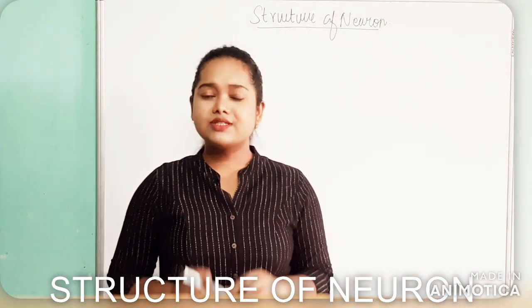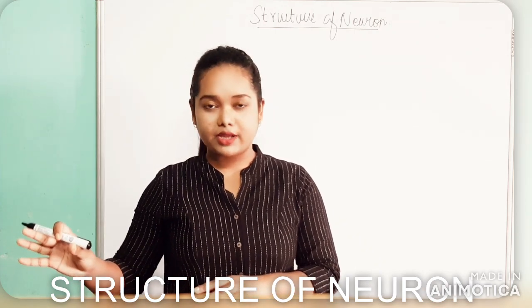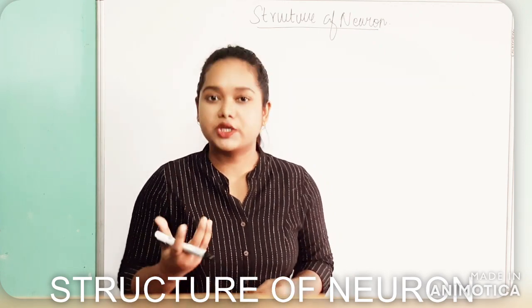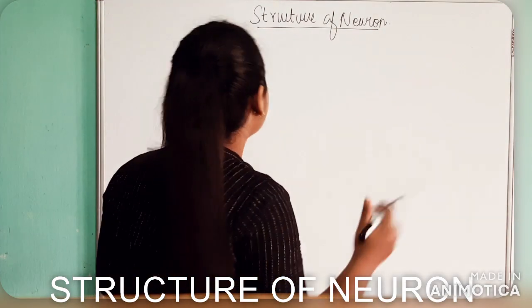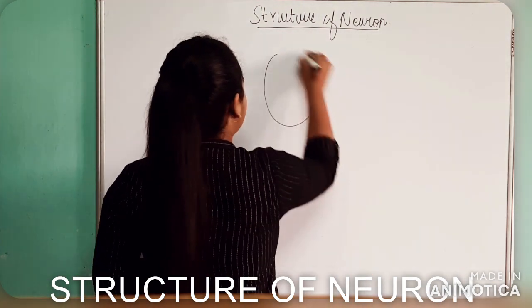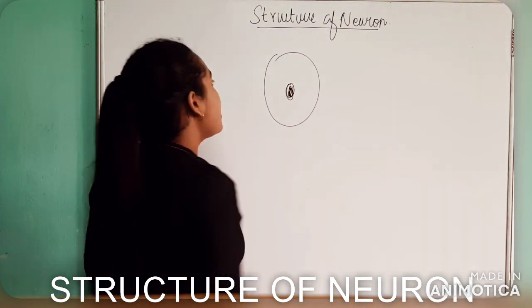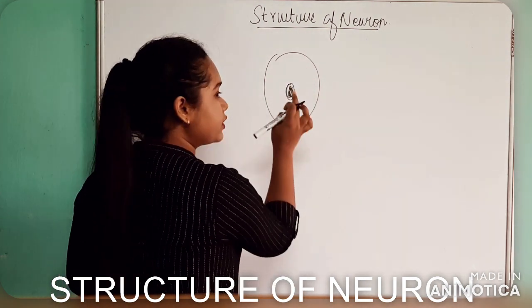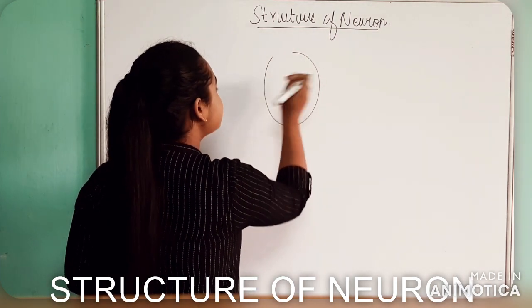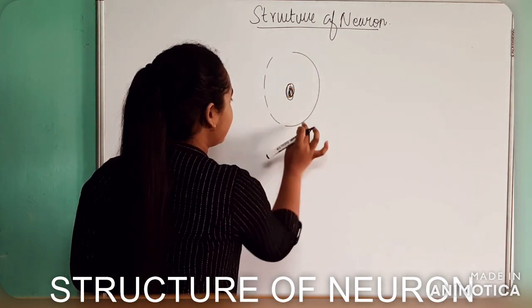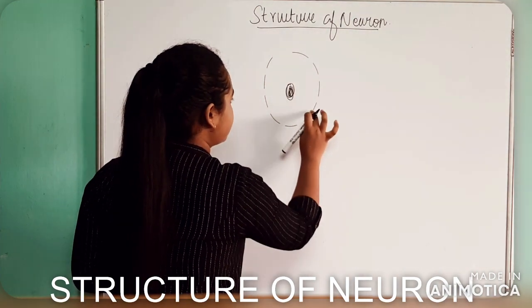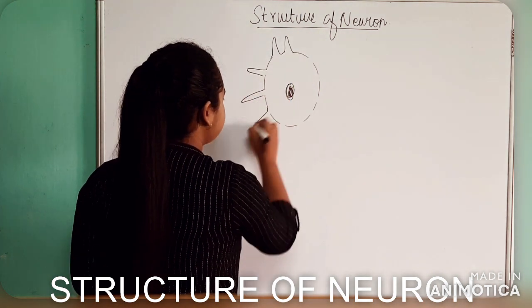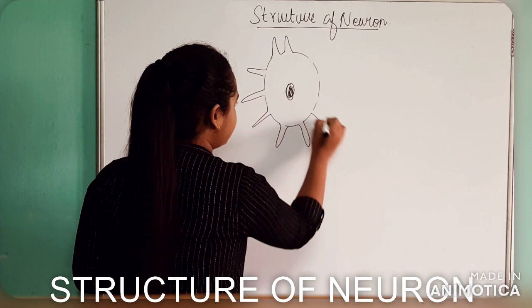The structure of a neuron is similar to that of other cells in our body, right? But there are certain modifications in this cell which make it a little special. So what are those modifications? Suppose this is a general cell with a nucleus. Now in the case of a neuron, what will happen? The cytoplasm, the cell body of the neuron, will have some kinds of extensions. Now let me draw some extensions. Suppose these are the extensions of the cell body or the cytoplasm.